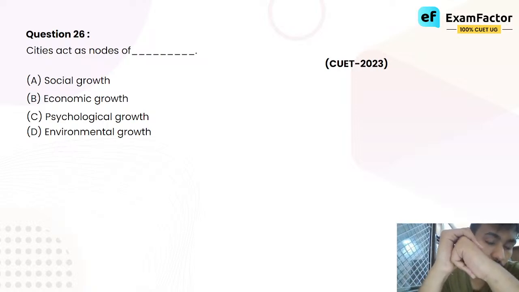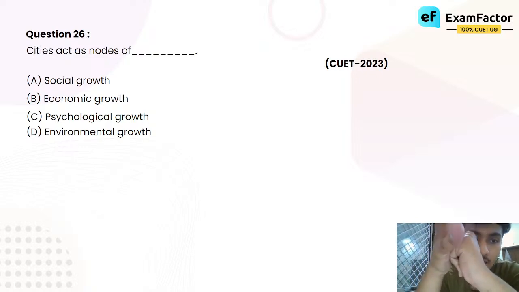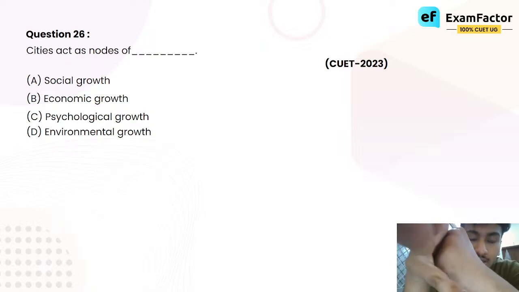Economic growth. Because we know that economic growth is not as much in villages. Cities are the pioneers of economic growth. When do we call a country developed? We call it economically developed when there are multiple cities, when there are all these metropolitan cities that offer a vast variety of services.